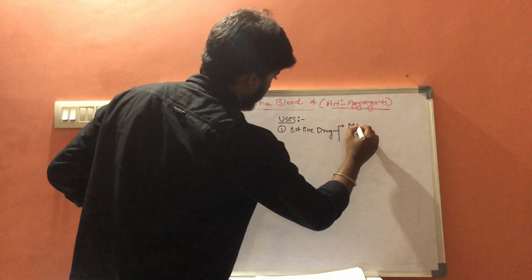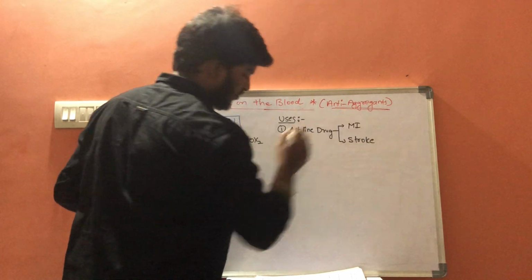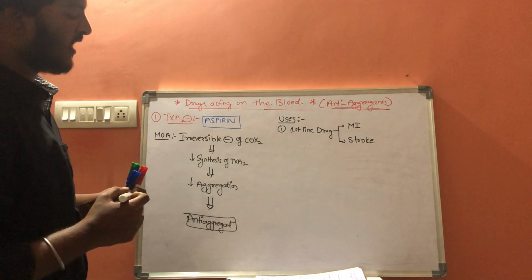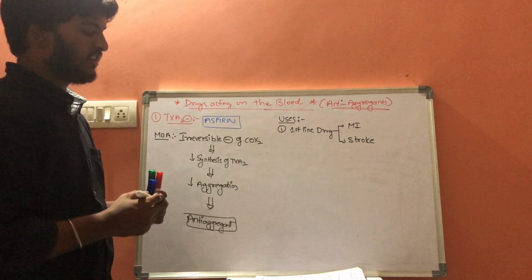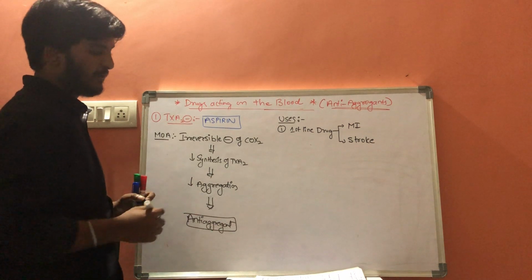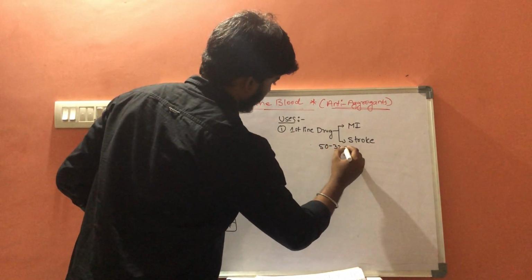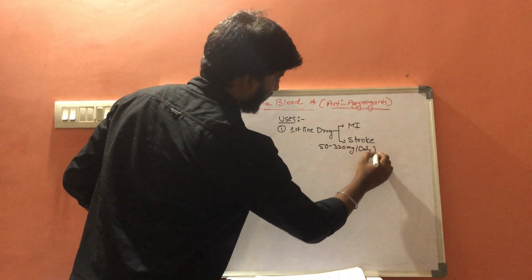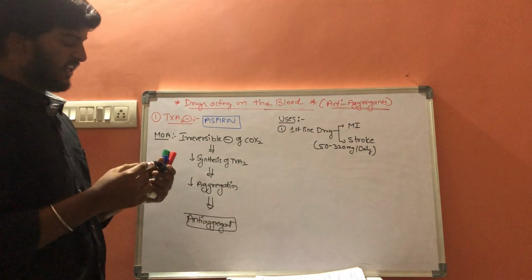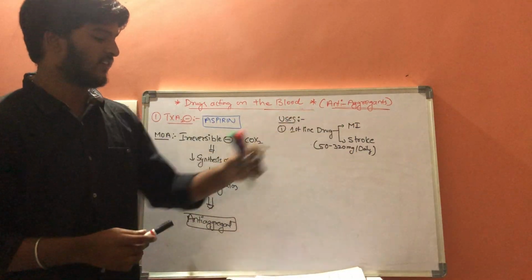It is a first line drug for myocardial infarction and stroke. So the dose is 250 to 320 mg daily. That is aspirin. It is a first line drug for myocardial infarction as well as stroke.